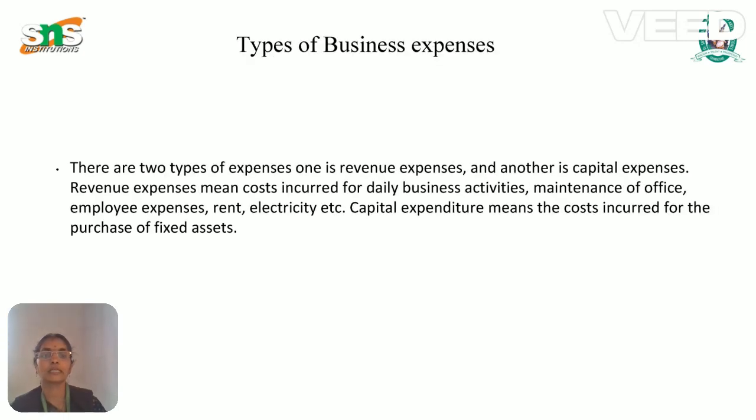Next, we move to the types of business expenses. Under this, we have two types of expenses: revenue expenses and capital expenses. Capital expenses are the cost incurred for the purchase of or investment in fixed assets. Revenue expenses are the cost incurred for daily business activity.